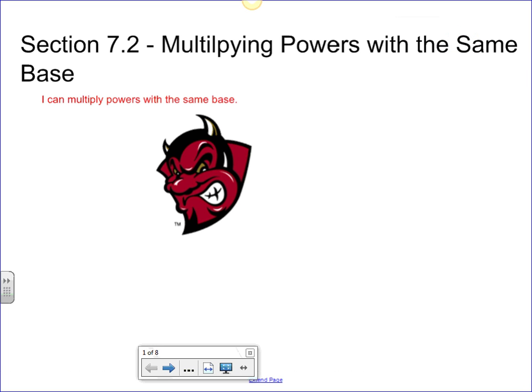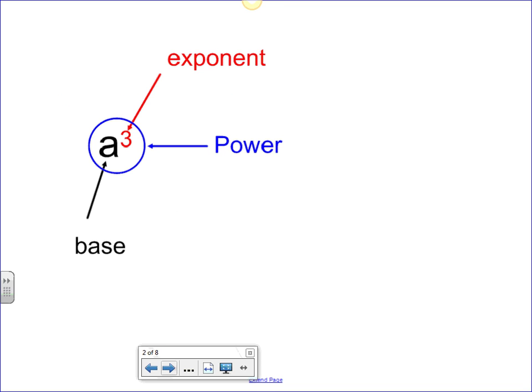Okay, today we're looking at section 7.2, which deals with multiplying powers with the same base. So hopefully by the end of this section, you can say that I can multiply powers with the same base. So the first thing we need to look at is some wording or some terminology.